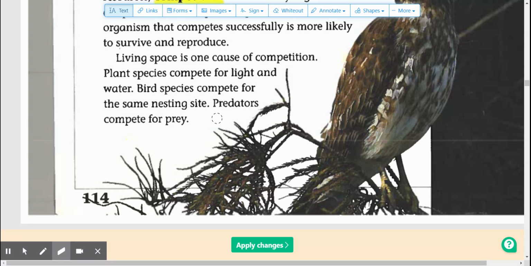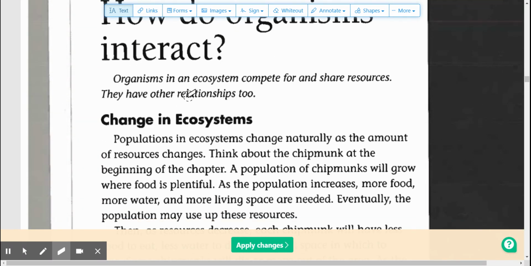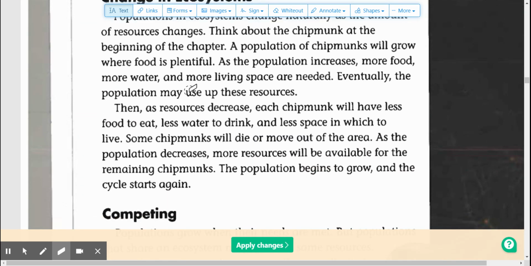Number 1. When two or more species must use the same limited blank, competition occurs. A. Houses. B. Resources. Or C. Sunlight.